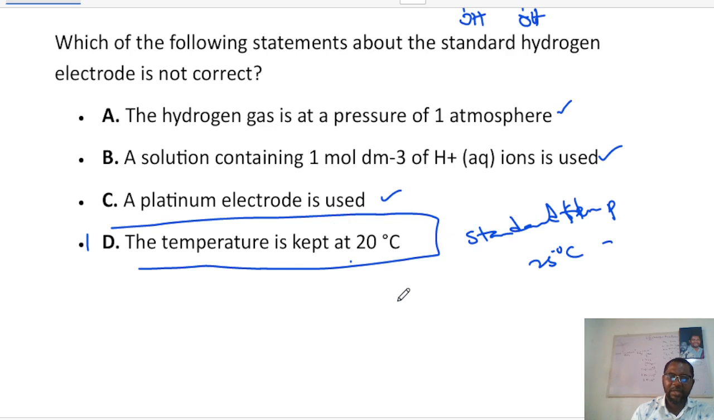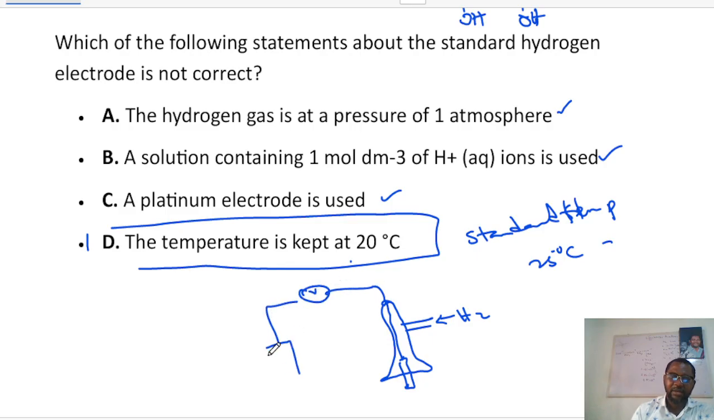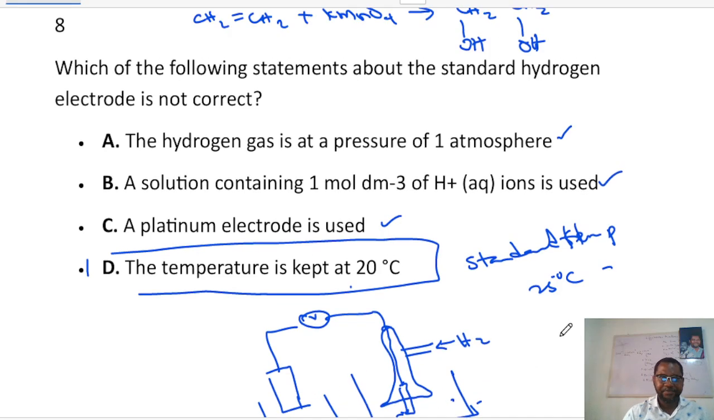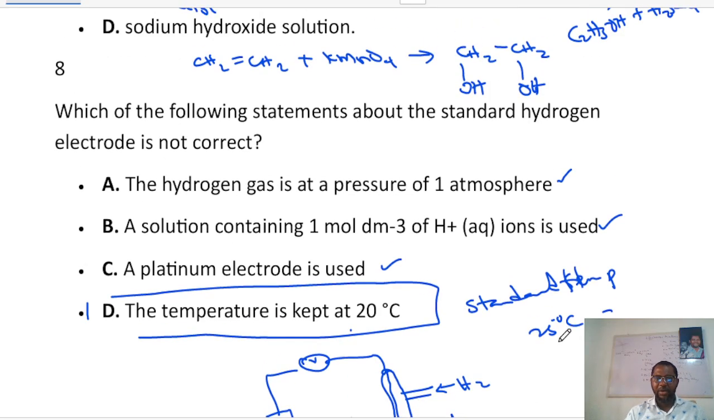Okay, that's very important. Now, for those of you that don't know, I think it looks like this. This is the platinum electrode. Then you have a space here where hydrogen is being pumped into. Then, of course, connected to the other electrode. Both of them are in their solutions, and so on and so forth. But that's by the way. That's a topic on its own.